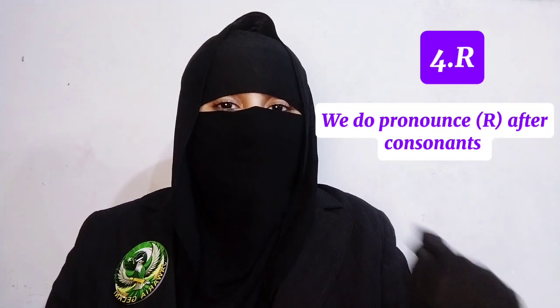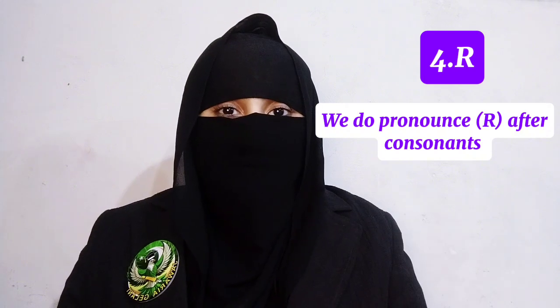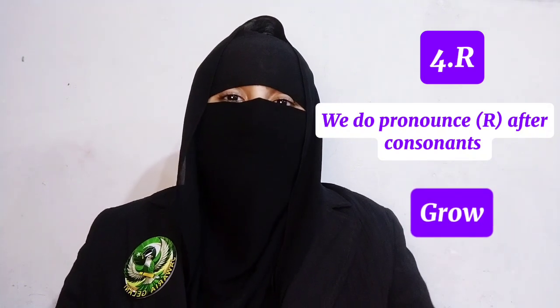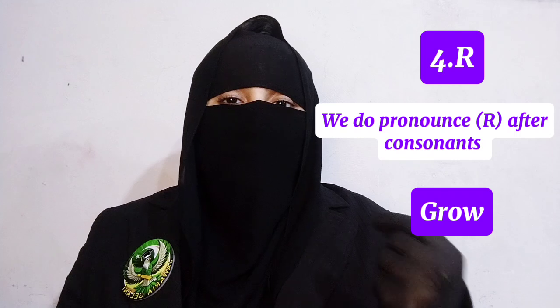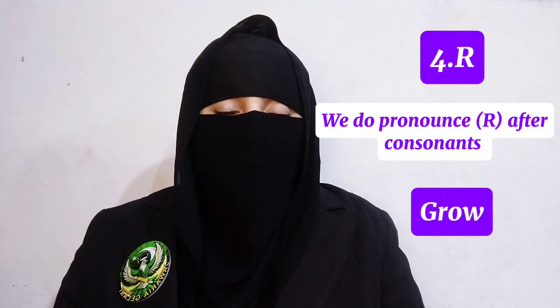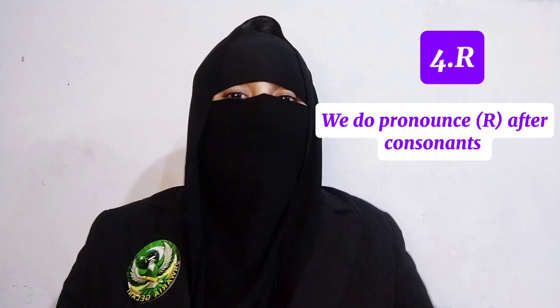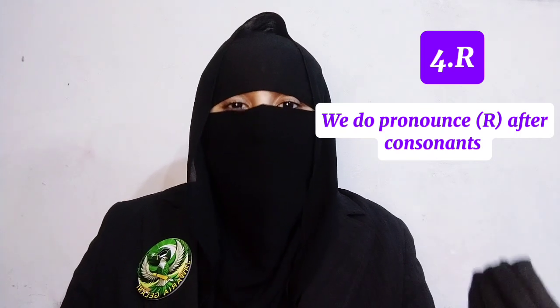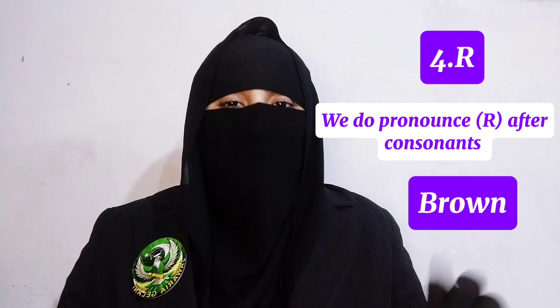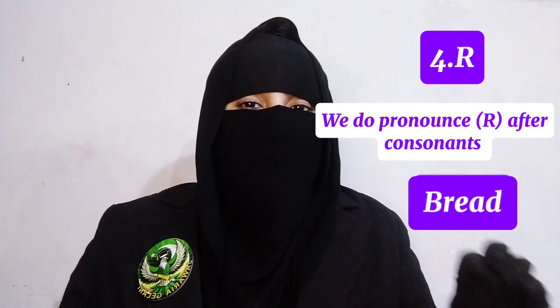Let's jump into next key point, and it's again about R sound. We do pronounce R after consonant. For example, this word, grow. G is a consonant and then we have R. So we'll pronounce it like grow, brown, bread. Repeat after me. Brown, bread.